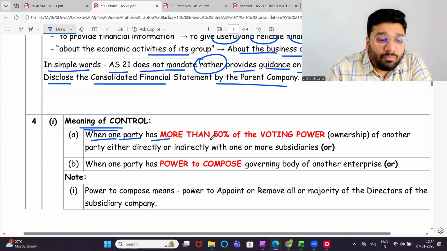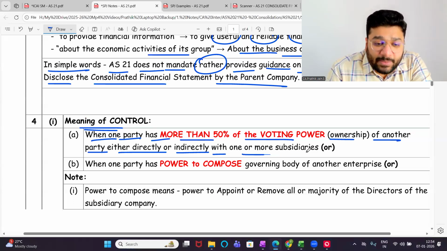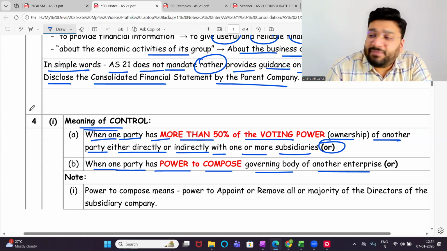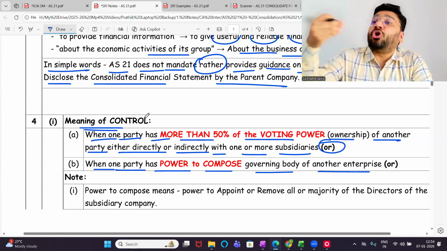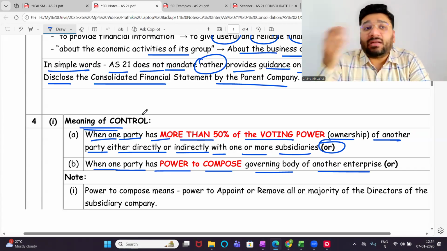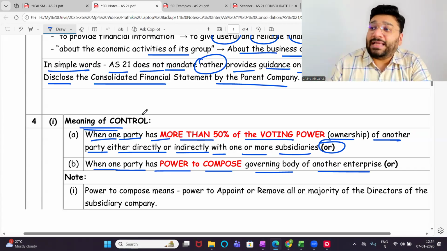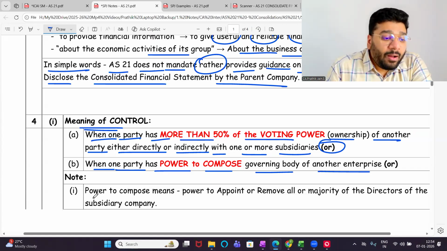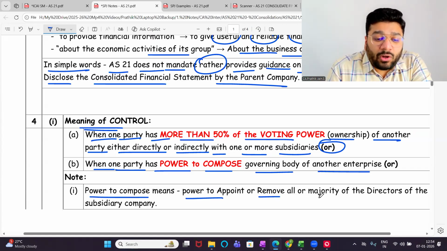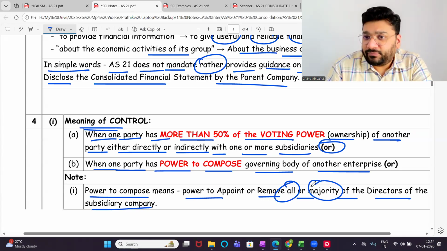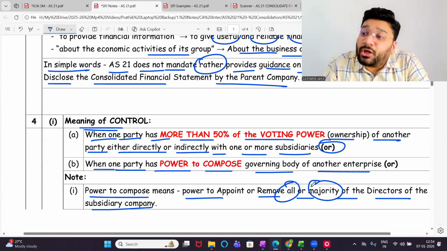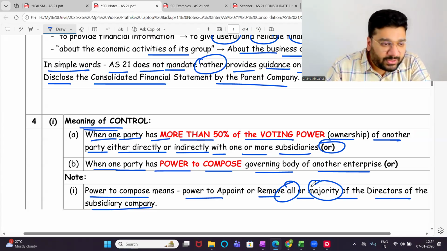When one party has more than 50% of the voting right, there is ownership of another party. Party here means what? Company. Either directly or indirectly with one or more subsidiary. Or when one party has power to compose the governing body of another enterprise, then we say that the company which is having the control over the other company is the holding company, and the other company is called the subsidiary company. Okay, not okay? Power to compose means power to appoint or remove all or the majority of the directors of the subsidiary company. Either all or majority. All of them you can remove, or majority of them you can remove or appoint, whatever you say.